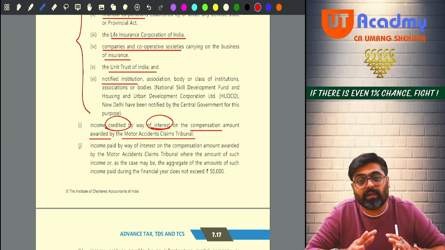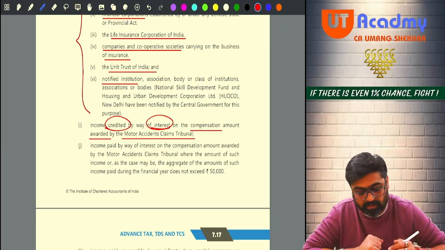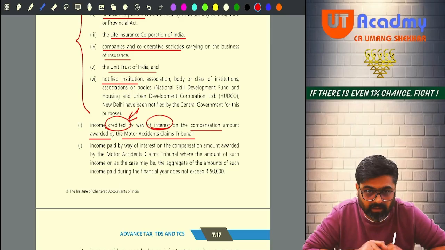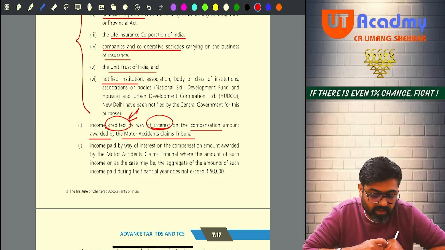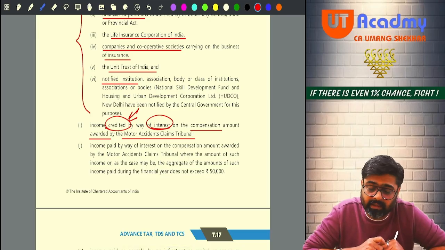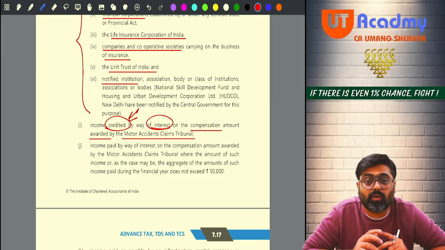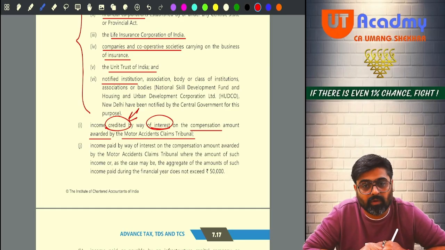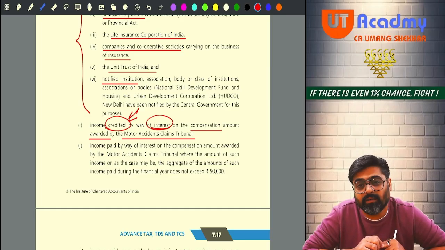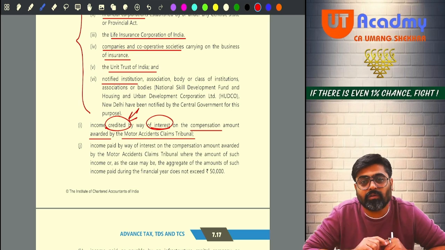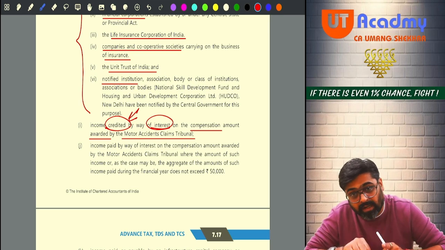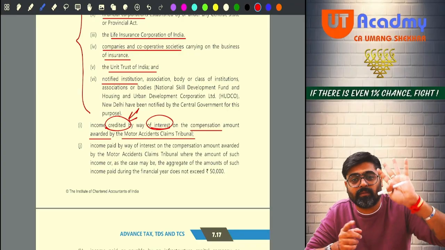So whatever interest is credited on the compensation awarded by the Motor Accidents Claim Tribunal, now who will credit this interest? The insurance company, in its books. So at the time of crediting this interest, the TDS will not be deducted.